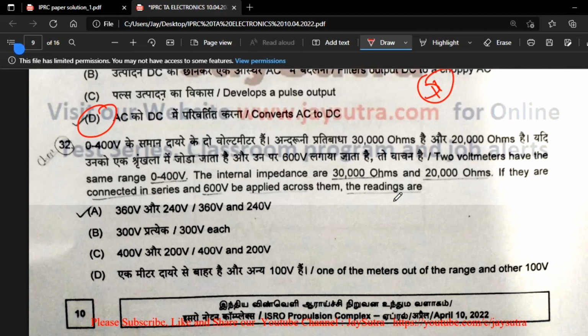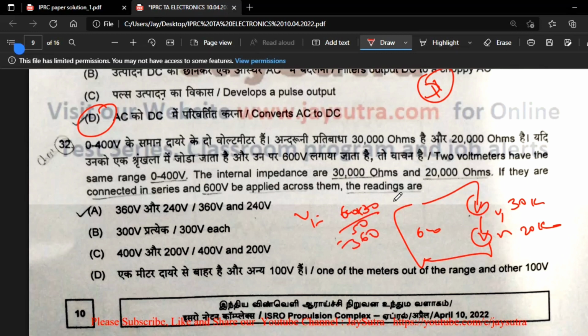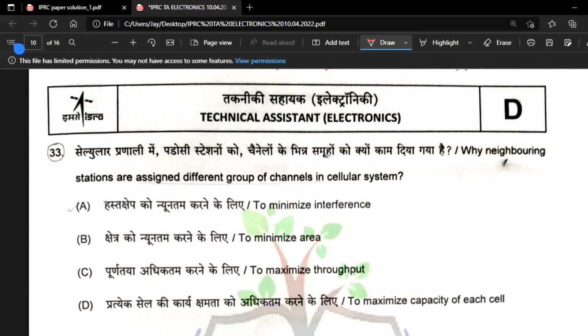V1 equals 600 into 30 by 50, which is 360. V2 equals 600 into 20 by 50, which is approximately 240. So 32 is option A.